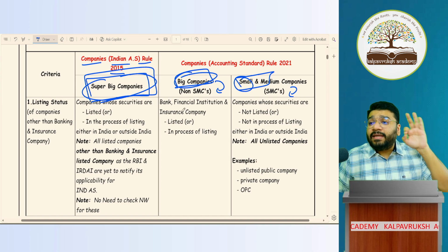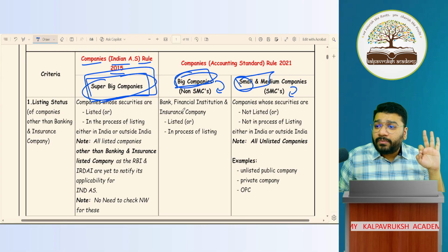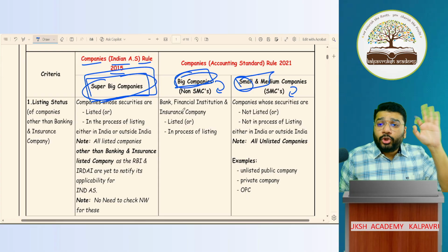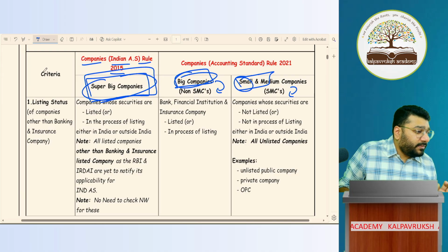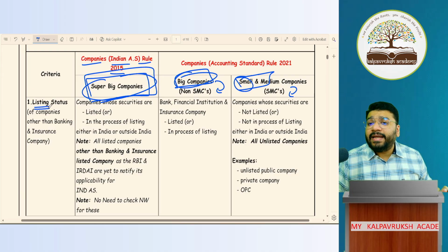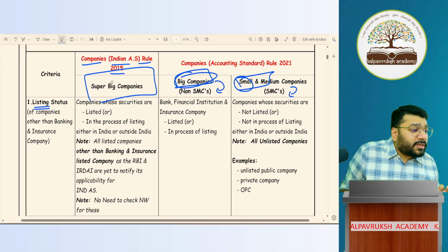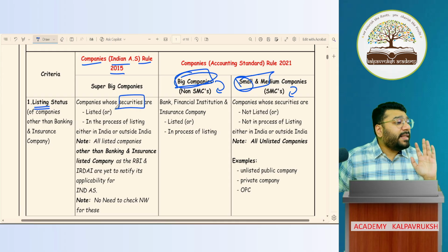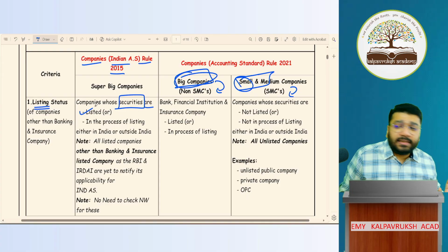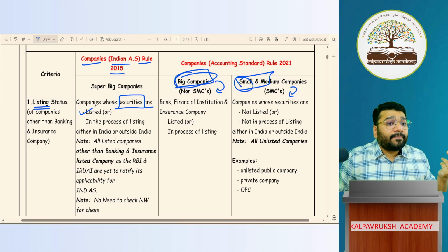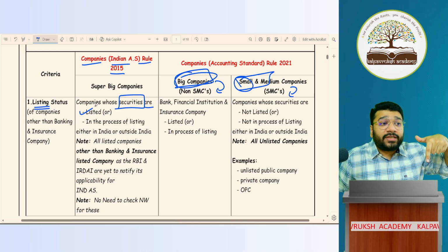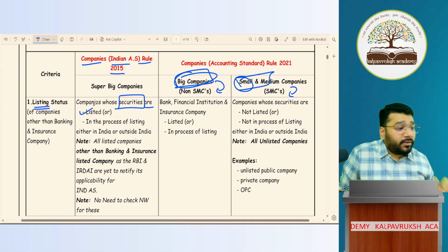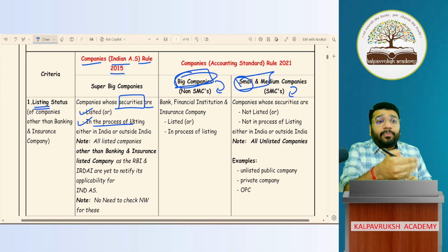So like that, 3 categorization is given, people. 3 criteria has been laid down. If any one of these criteria is triggered, you have to apply Ind-AS. First, from listing status point of view, all those companies whose securities means what? Either shares or debentures or bonds are listed where? In the stock exchange. Which stock exchange? Either in India or outside India, or they are in the process of listing. The listing process has begun.